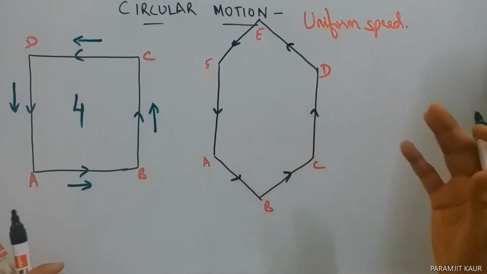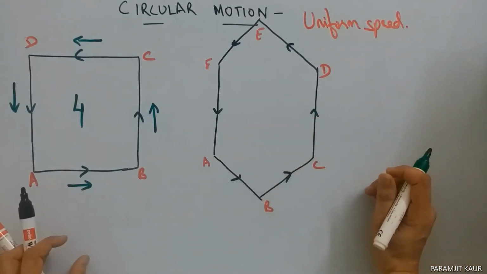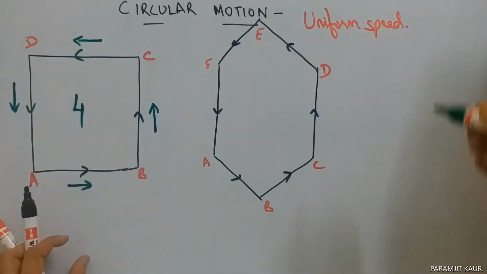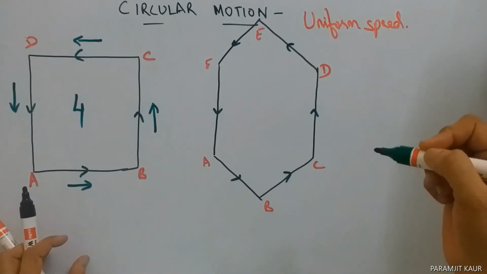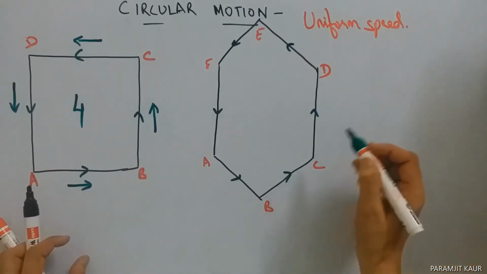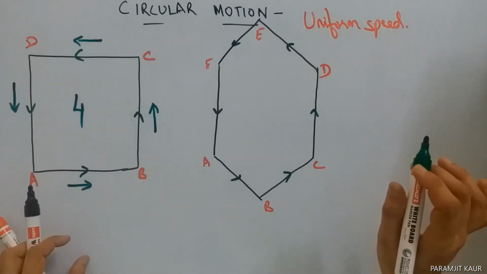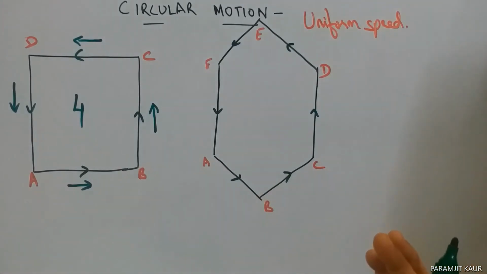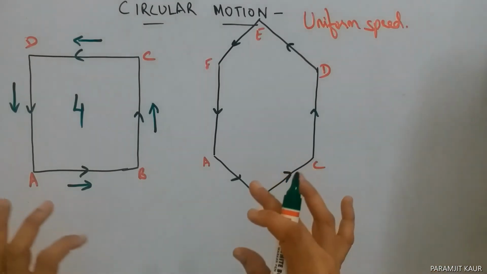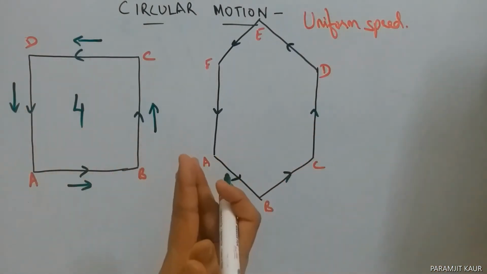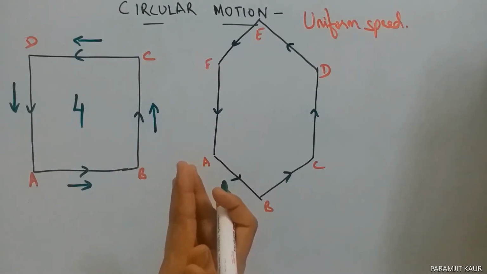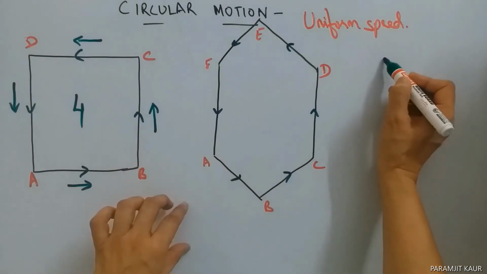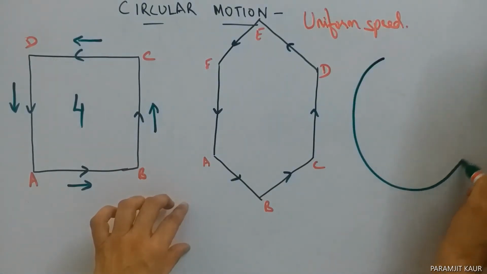Now further, if I go to an octagonal path, you know an octagon has 8 sides. So when he moves along an octagonal path, he is changing his direction 8 times. Now if I continue to increase the number of sides and at the same time decrease the length of the side, then a time will come when the body will move in a circle.